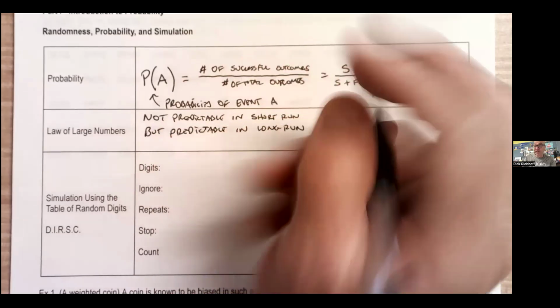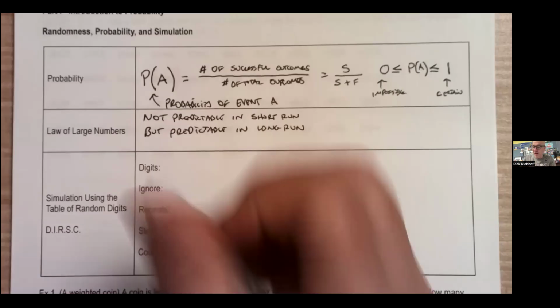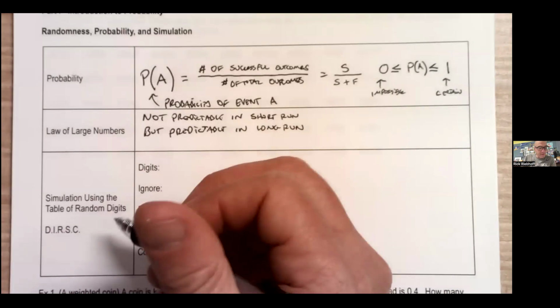If I flip a single coin, I don't know if it's going to be heads or tails. If I flip 5 coins, I don't know what's going to happen. If I flip 1,000,000 coins, I know that about 500,000 of them will land heads and about 500,000 will land tails. It's unlikely that it'll be exactly 500,000 of each. But when we run the percentages of each, it's going to be really close to 50%. I know that in the long run. We get that.